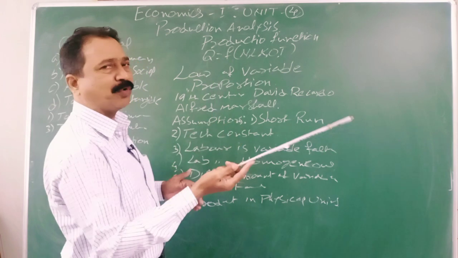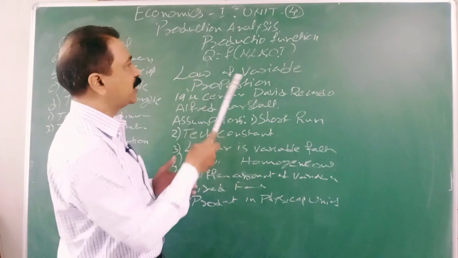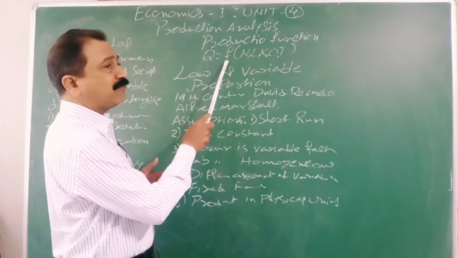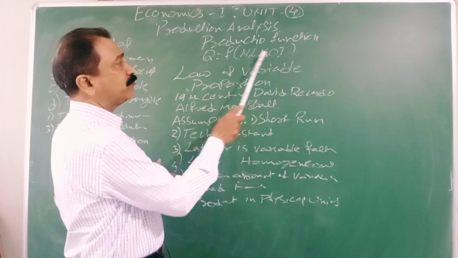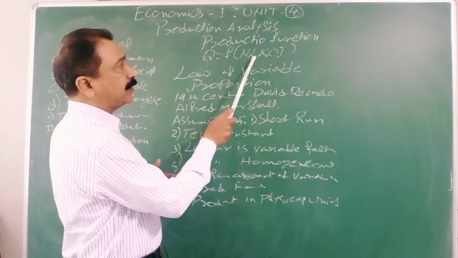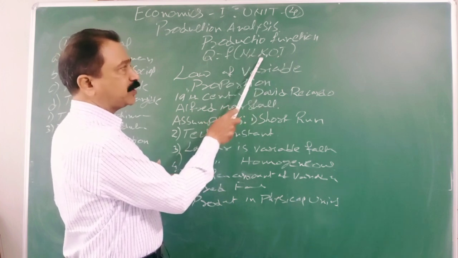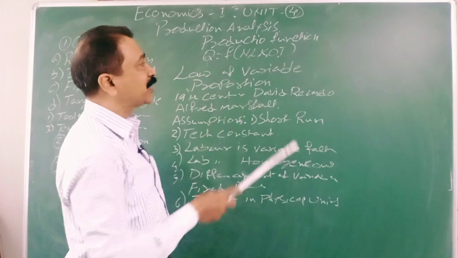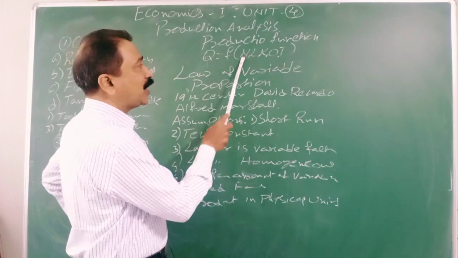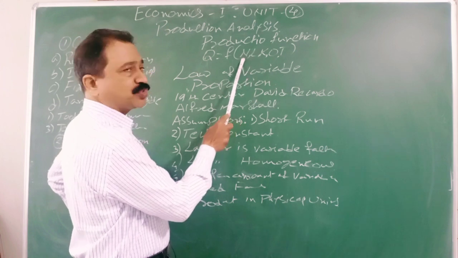Quantity of any commodity, X to A to Z, any commodity, has a functional relation with N, L, K, O, T: land, labor, capital, organization and technology. Yesterday we had a discussion on how land and labor work out.